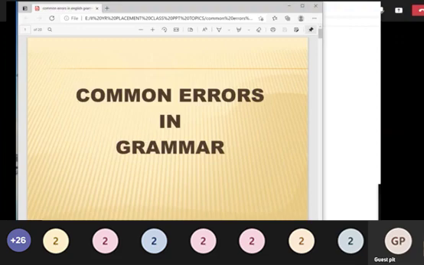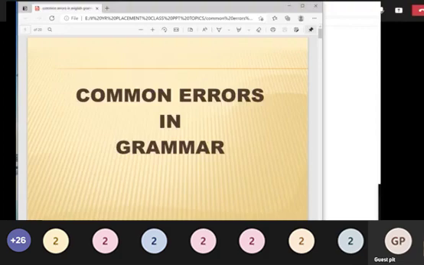So you can just see a glance of all grammar topics, then you can go for any kind of competitive exam. It may be a GATE exam, it may be IELTS, TOEFL, GRE, any kind of competitive language exam. Okay, you can get any kind of grammar topics. And how these topics will be covered, it will be in the form of common errors.